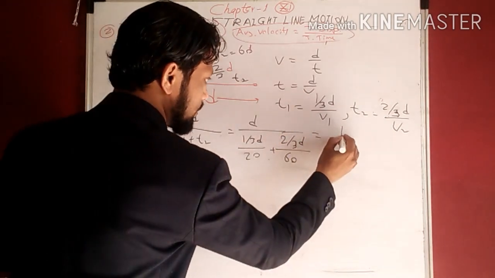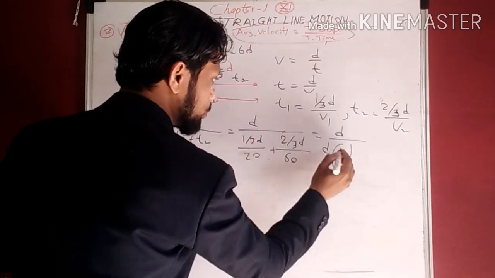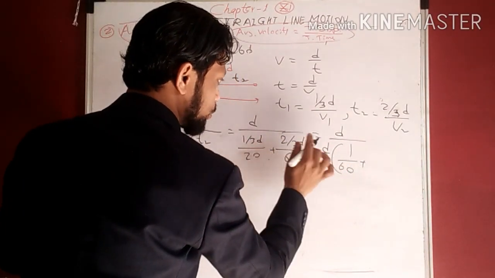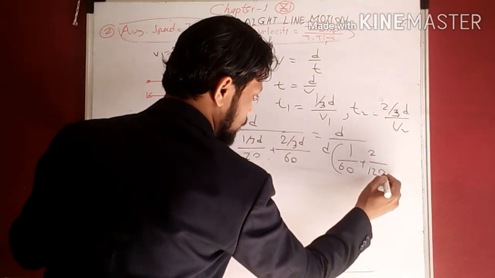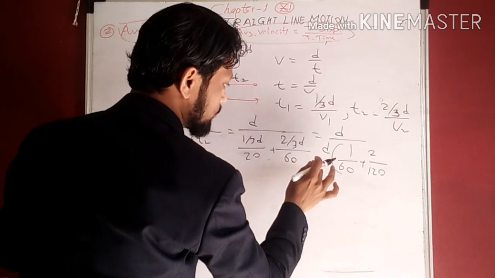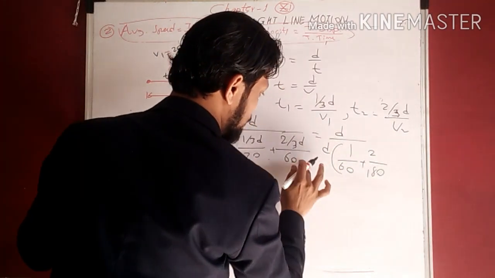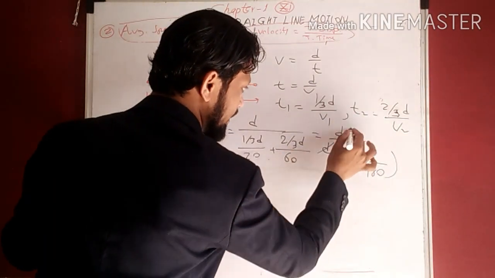Take out d common, d upon d common, 1 upon 3 into 20, this will become 60, plus d common, 2 upon 3 into 60. 6 3s are 18, 0 as it is, 6 3s are 18, 0 as it is, d common, d gets cancelled.